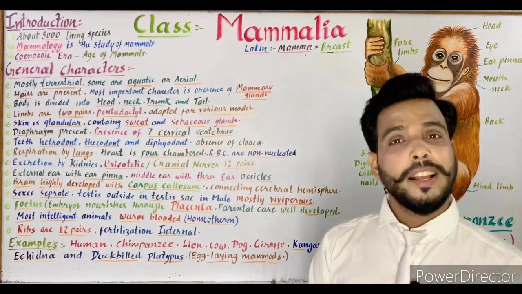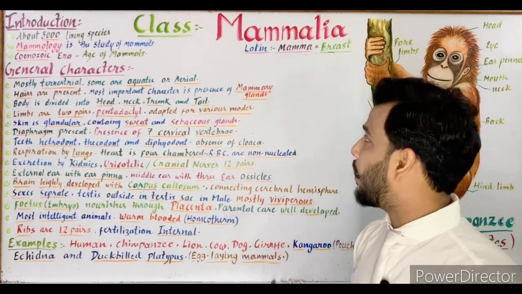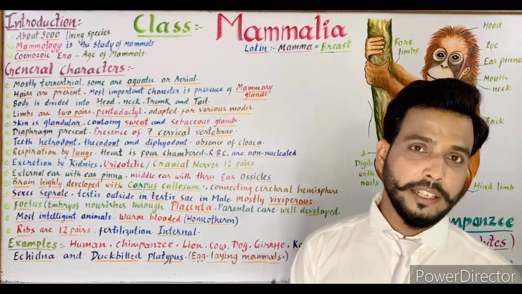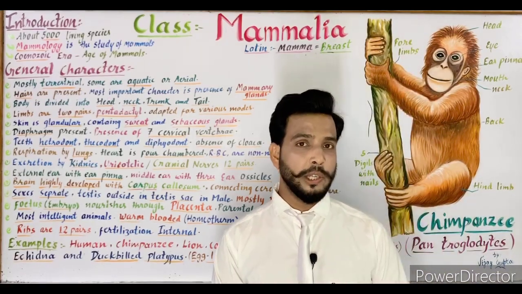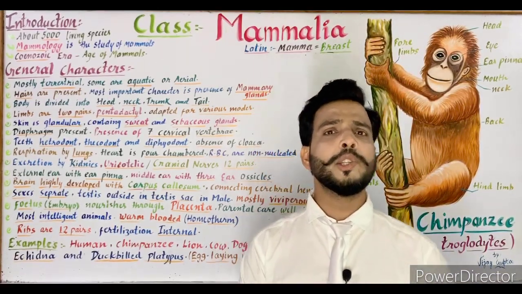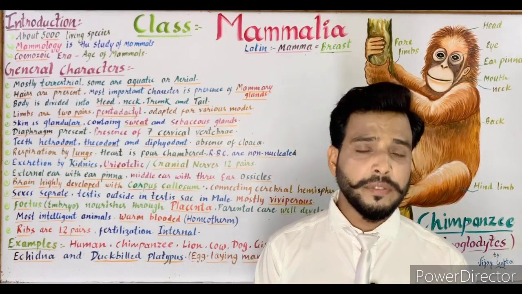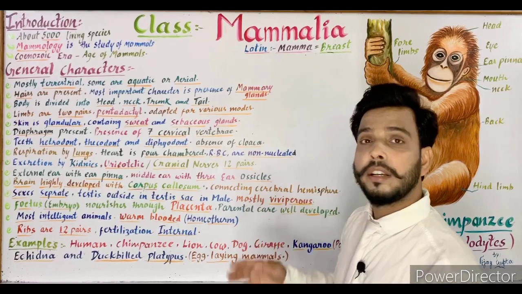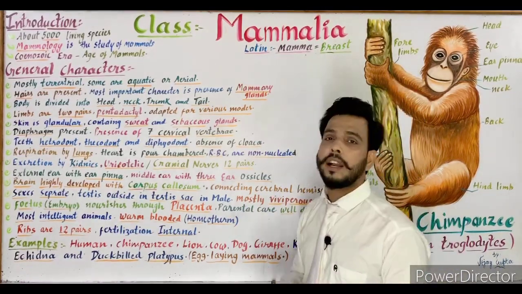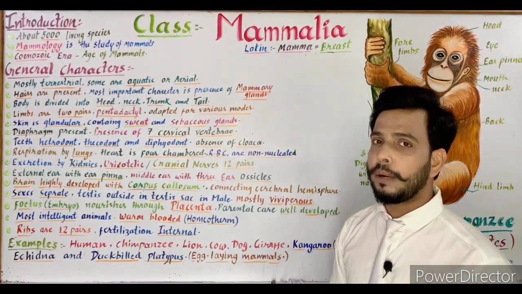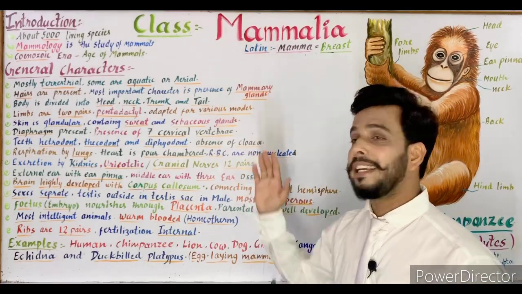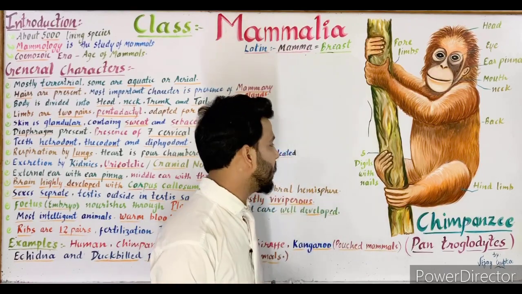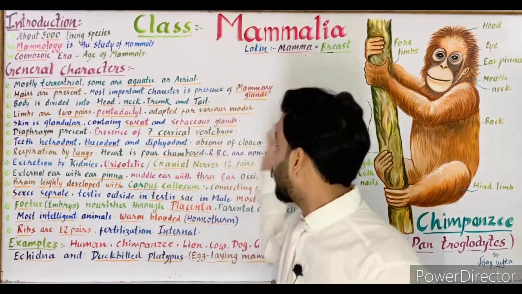So students, in this video we are going to talk about a very important class, Mammalia, which is a class of phylum Chordata. As I have told you in the earlier videos, phylum Chordata consists of many classes. So today in this video we are going to talk about the last or the final class of phylum Chordata, which is class Mammalia. We will talk about the introduction, the general characters and a very important representative of this class, which is chimpanzee. So let's start the video.